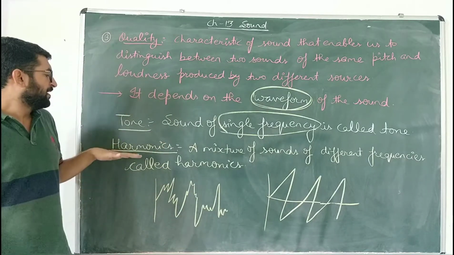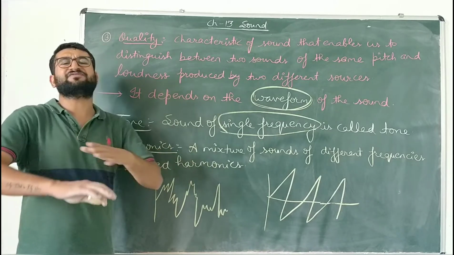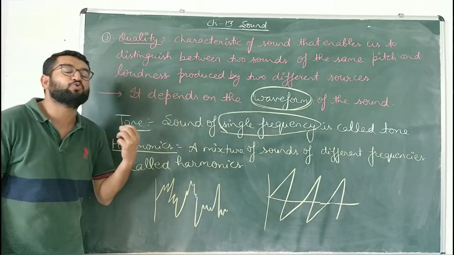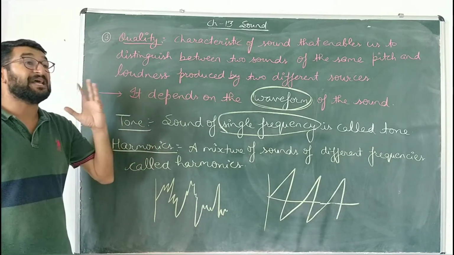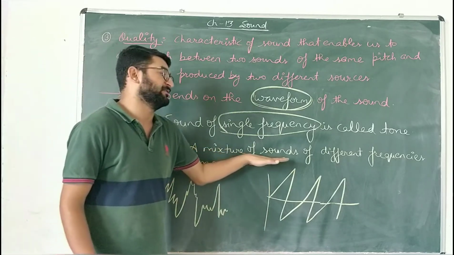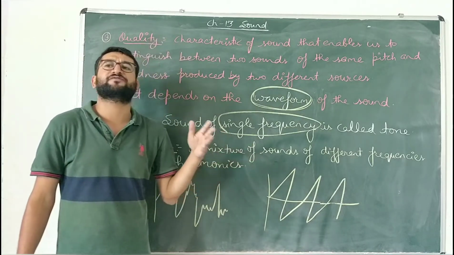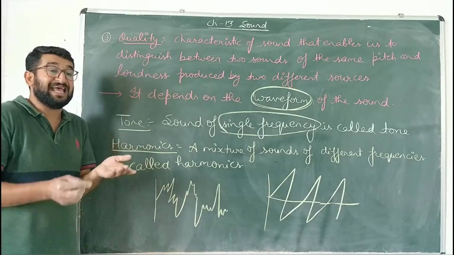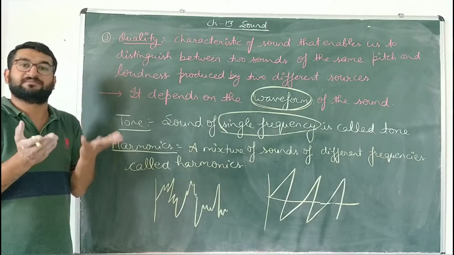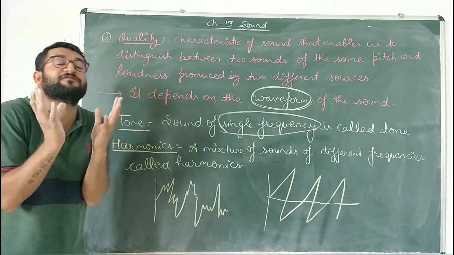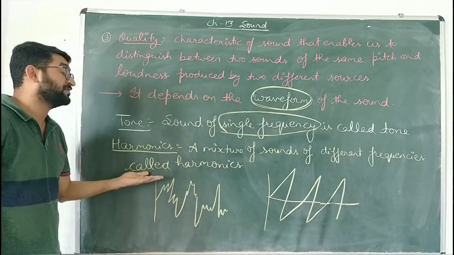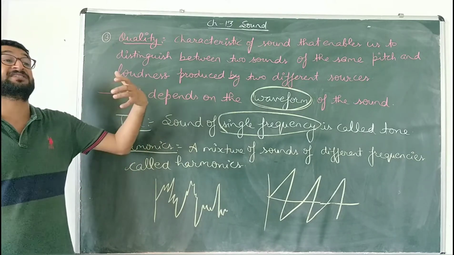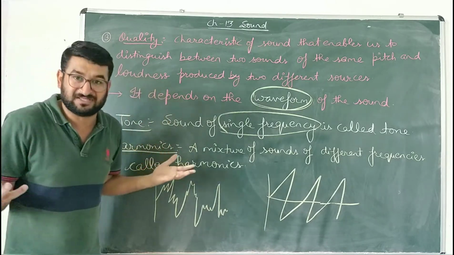Next thing, beta, harmonics. You must have seen various musical instruments in your life. Those instruments produce a very soothing sound, a musical sound. That sound is actually made up of different frequencies. So a mixture of sounds of different frequencies is known as harmonics. Harmonics adds richness to the music. It enhances the richness of music. Harmonics is used in various songs to enhance their richness, their quality basically.